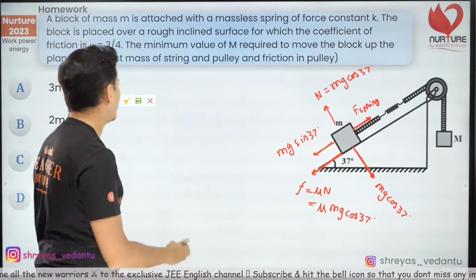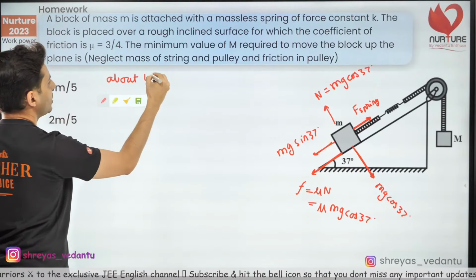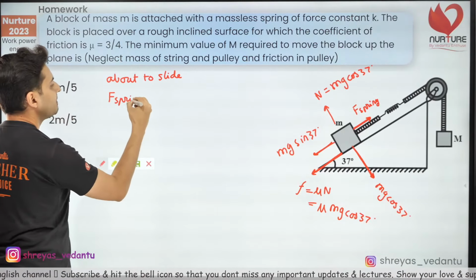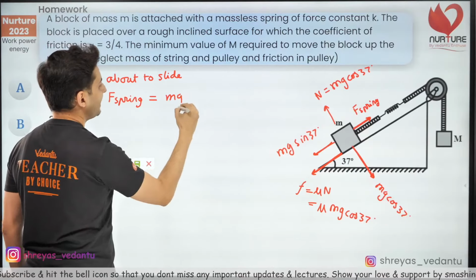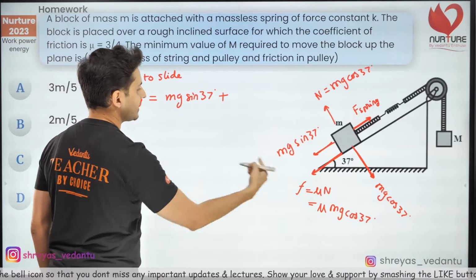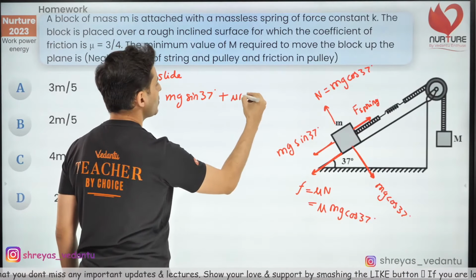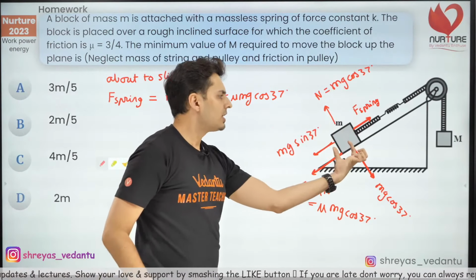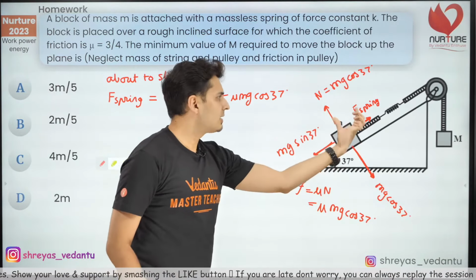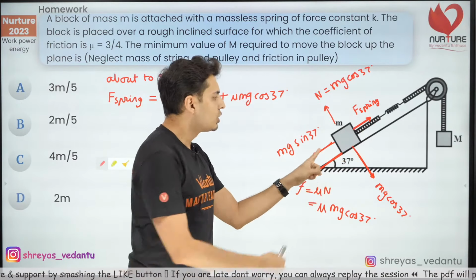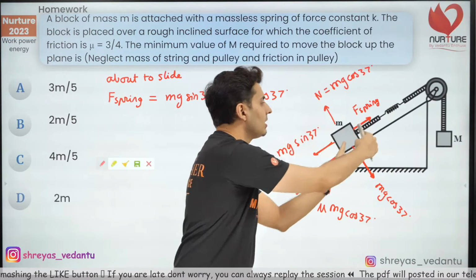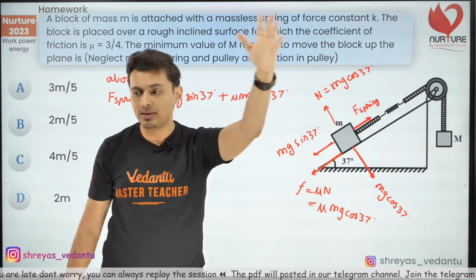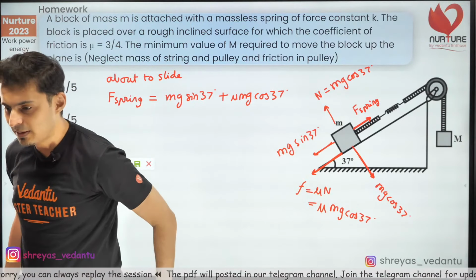When this is about to slide, think about it. The spring force will be just equal to mg sin 37 plus this frictional force, which is mu mg cos 37. Do you guys agree with it? The spring force is just enough to balance these two forces, and if the spring force exceeds anything beyond this, it will overpower these two forces and the block will move up. So this is the minimum spring force which is needed to move that block up. Everybody agrees with this?